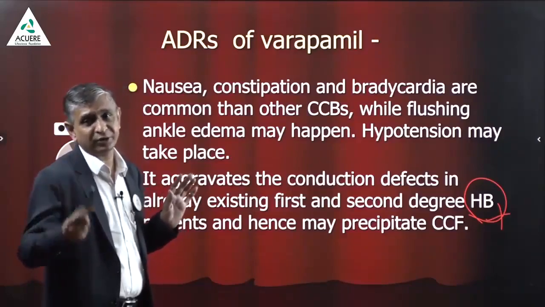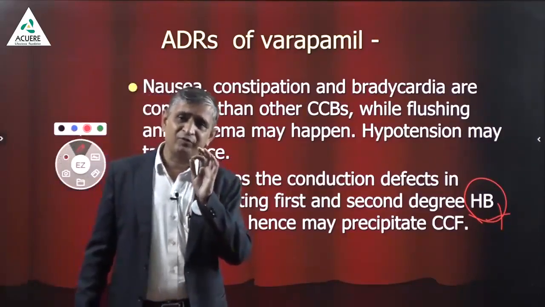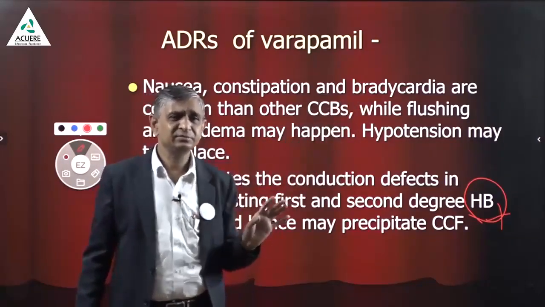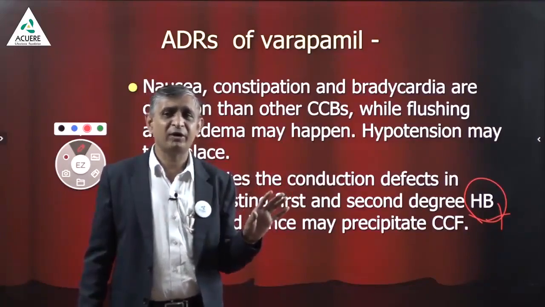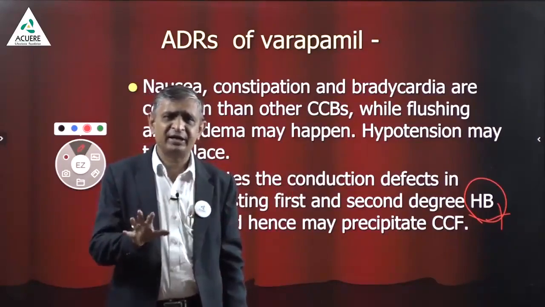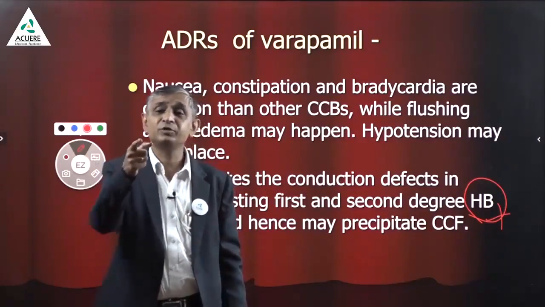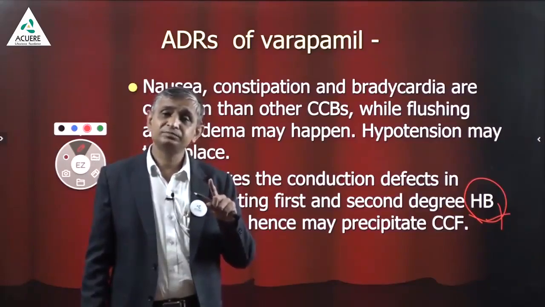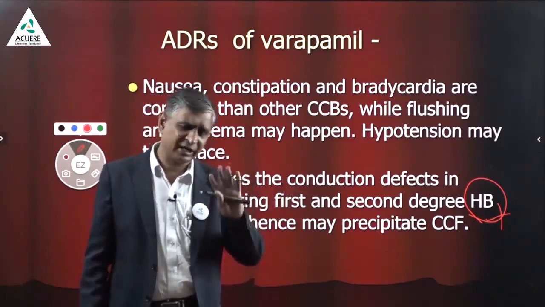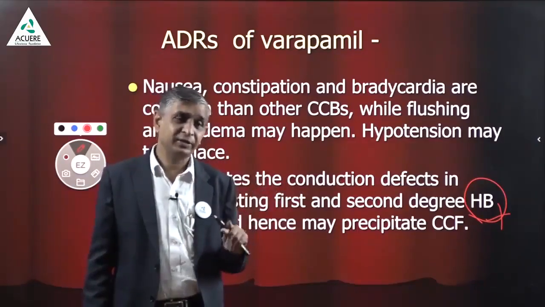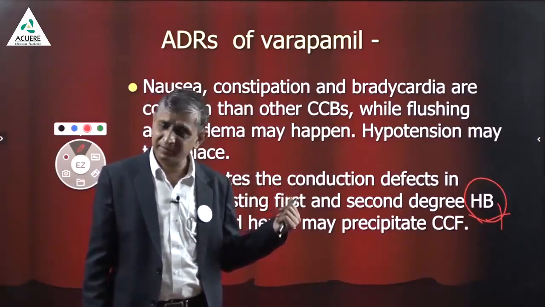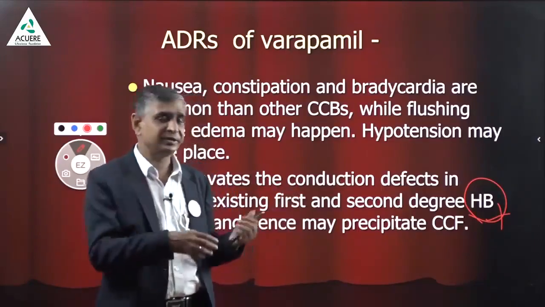Now I should tell you a very important thing. In a patient of heart block, you can reliably use the dipines. There is no problem for non-cardioselective drugs to be used in patients of heart block. First degree heart block, second degree heart block, you can use the dipines. Dihydropyridines is the group that can be safely used in heart block, but not verapamil, not diltiazem, not verapamil. Are you getting my point?